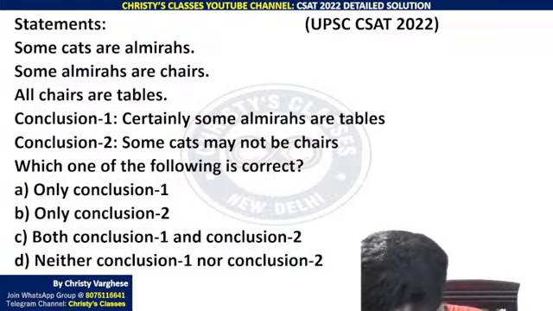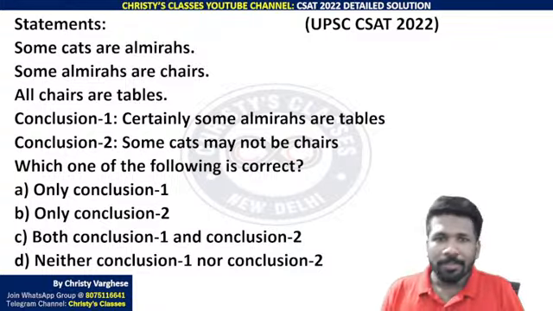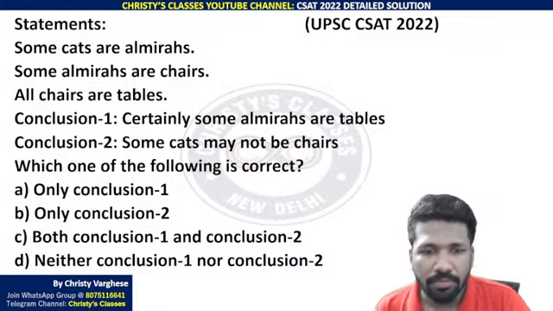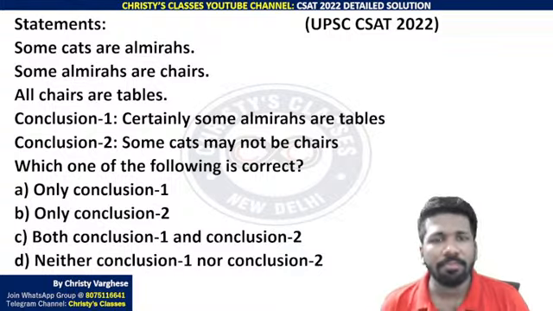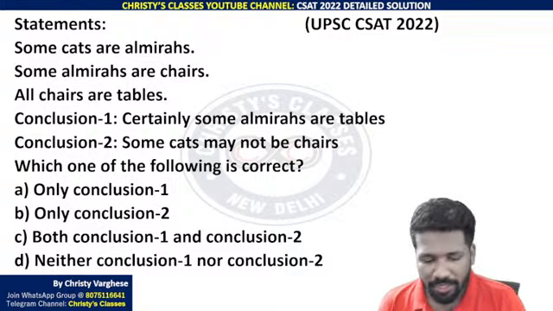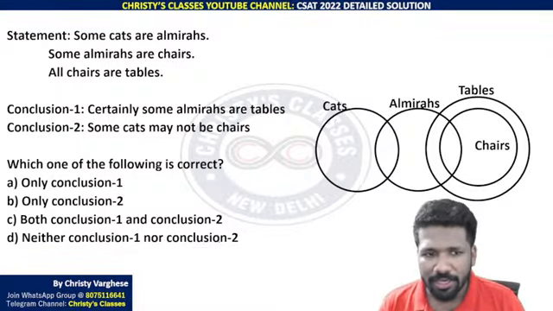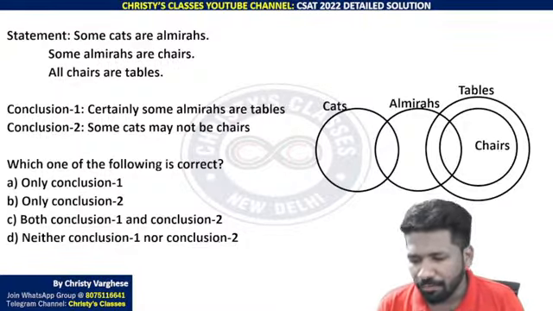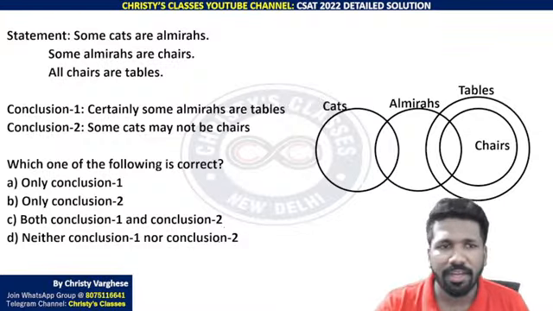Very good. Albin, Pushpendra already got an answer. Let's see which is correct. So, some cats are almiras, some almiras are chairs, all chairs are tables. How you can draw the Venn diagram? Minimal overlapping diagram first we will start. If a negation statement, you have to be careful while using minimal overlapping diagram. But first we will draw minimal overlapping diagram and see.